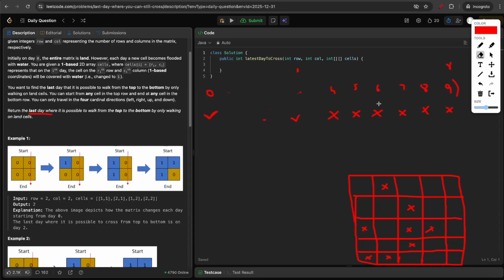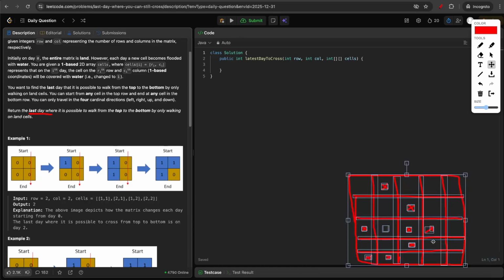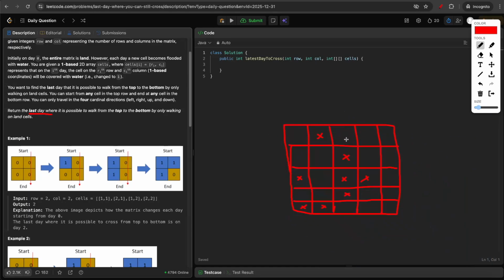So this is what we'll do for the binary search. And now for the DFS, let's look at the bottom grid. In the question, we have a condition that we can start from any cell in the top row and we have to reach any cell in the bottom row. So we will start the DFS from all the cells in the top row. First you'll start the DFS from here, and you will move here. You'll spread over the grid, and then you will stop. So here the DFS fails because you never reached the bottom row.